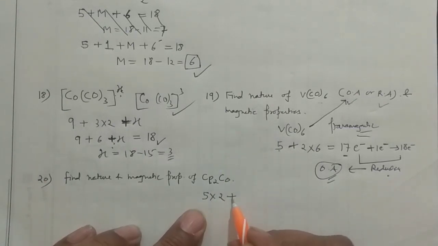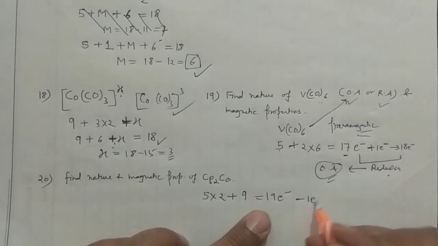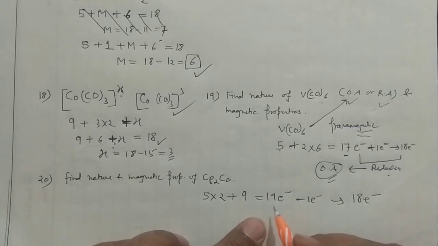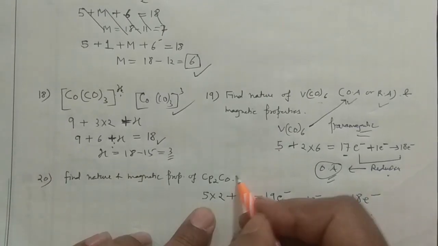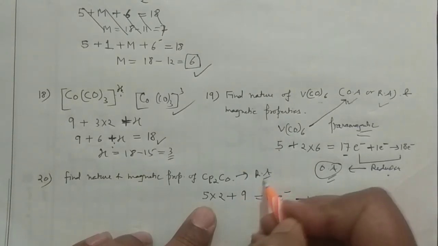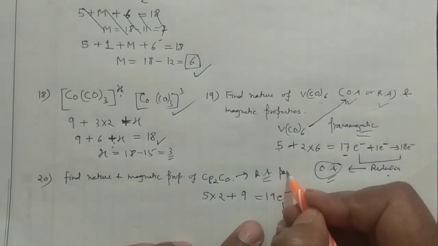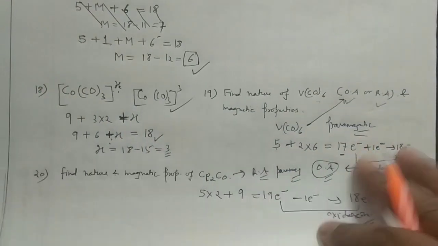And cobalt, how many electrons will this cobalt give you? It will give you 9 electrons. So it's a 19 electron system. When it is a 19 electron system, it will lose 1 electron to become an 18 electron system. That means losing of electron, so the process is oxidation. The process is oxidation, that means this is actually a strong reducing agent, and since it was a 19 electron system, it is paramagnetic. This is how you can solve.